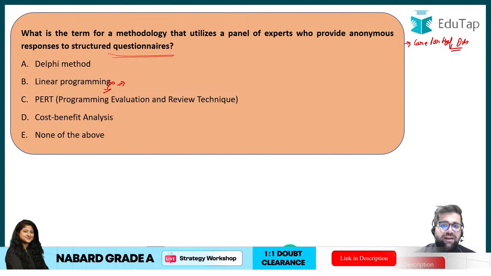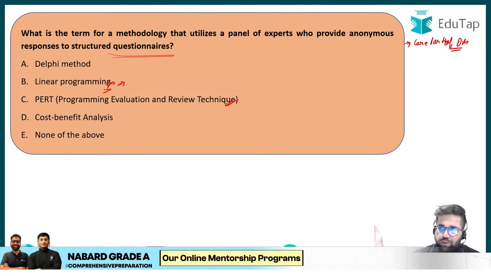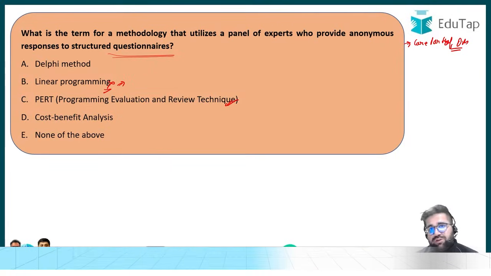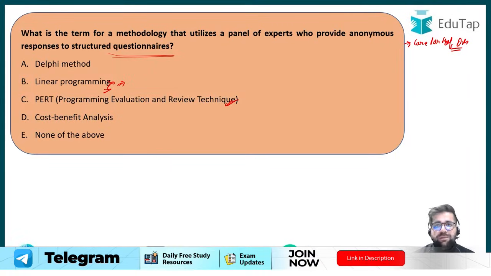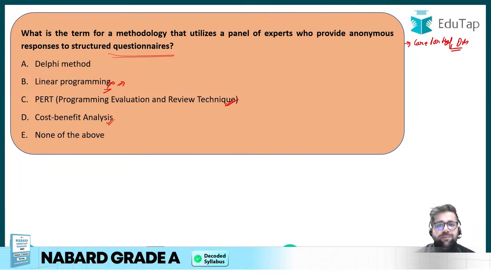PERT, Program Evaluation Review Technique, basically means how you will move from one place to another, what is the shortest way to reach a particular place. One more method associated with PERT is CPM, Critical Path Method. Cost benefit analysis means that you are comparing cost to the benefits. If benefits are above cost, definitely you will make the decision.